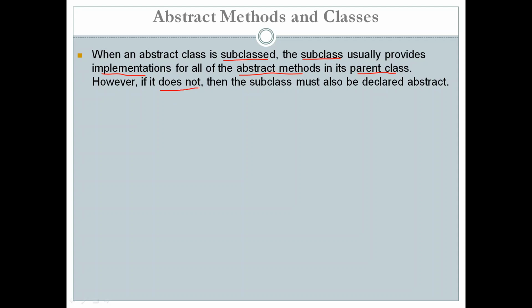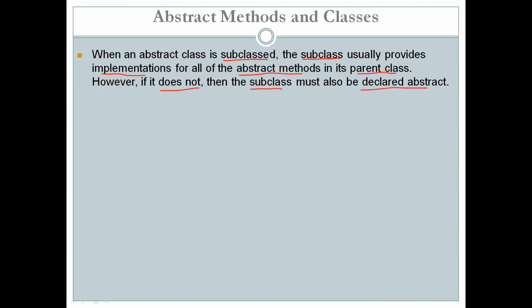If the subclass is not providing implementation for the abstract methods in the superclass, then the subclass must also be declared abstract. Remember, in that case even the subclass has to be declared as abstract. This is also important about abstract classes.